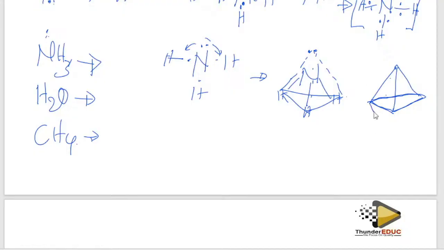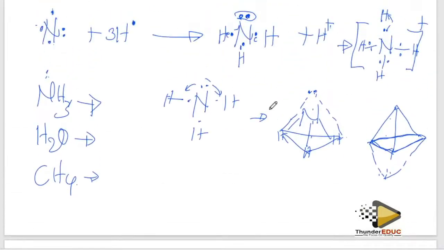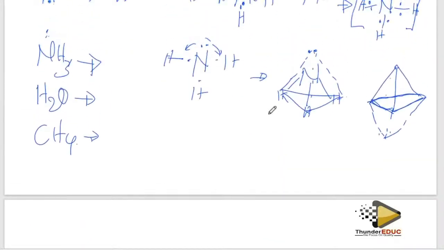If I have another pyramid down, then it forms trigonal bipyramidal. I think I'm clear there. I'm not explaining that in detail, I'm just trying to show you. Please, I repeat, don't go without knowing the shape of ammonia, the shape of water, and the shape of methane. How do I form a dative bond with ammonia, and how do I form a dative bond with water? I think I'm clear there. Then let's go to the next part.